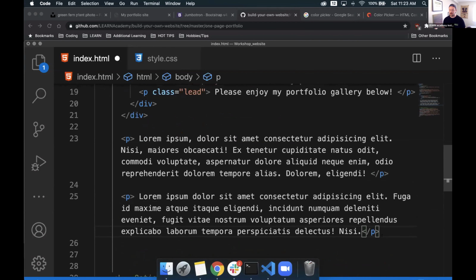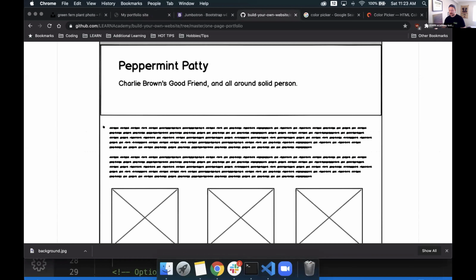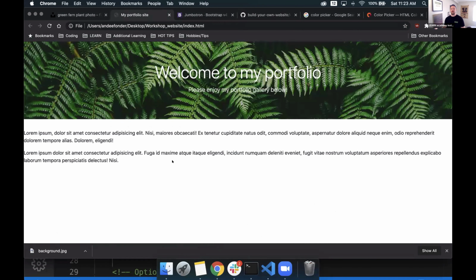We save the file, we go back to our browser, we refresh the page, and cool, we have 2 areas of Lorem Ipsum. Very cool. But if we look here, we have some nice spacing on the left and we have some nice spacing on the right. I think I want to do that as well. How do we do this? Well, CSS. CSS, of course, we can do it that way.